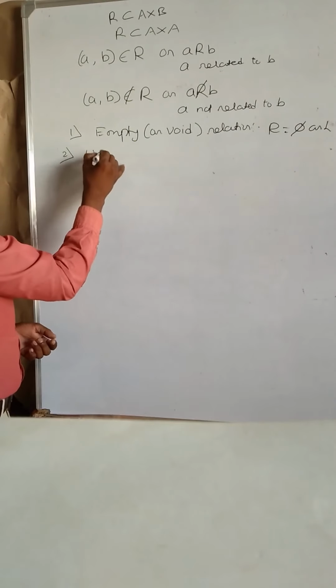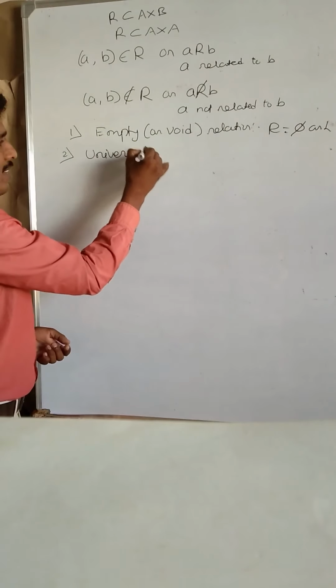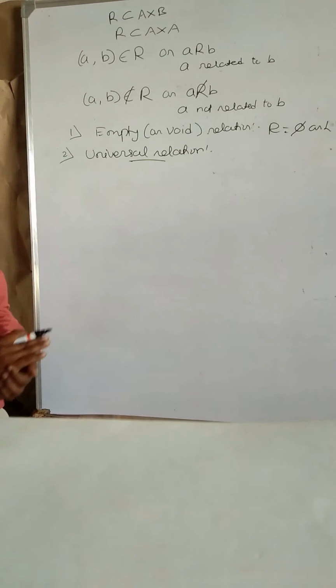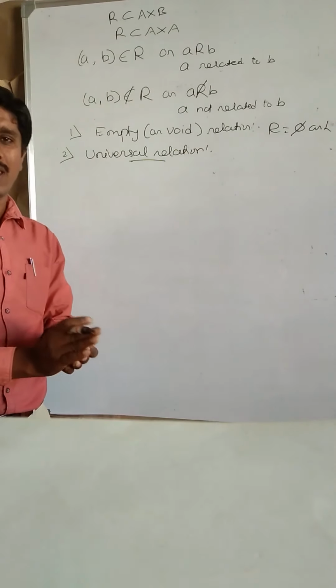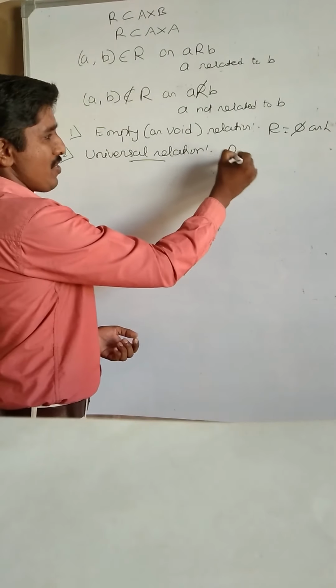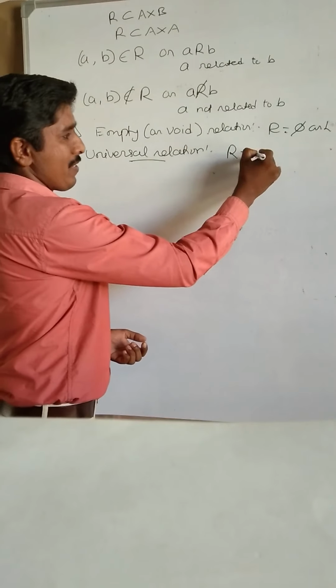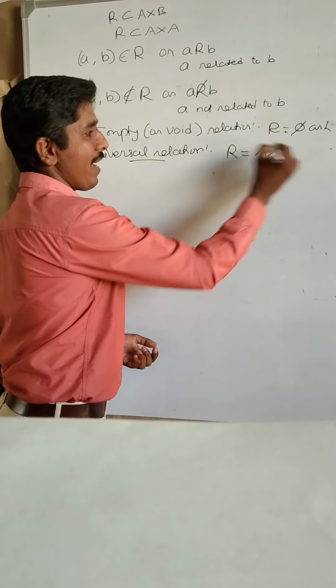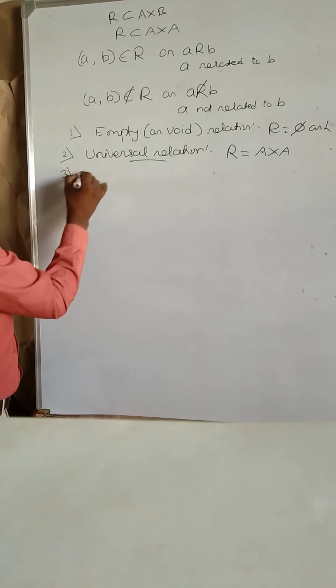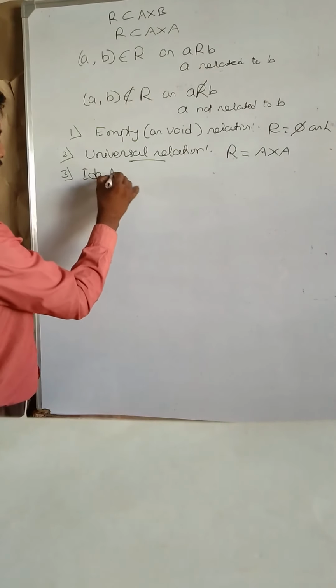Second, the universal relation. The word indicates universal: there is a relationship between each and every element of the set. The universal relation is nothing but the Cartesian product, R equal to A cross A. Third, the identity relation.